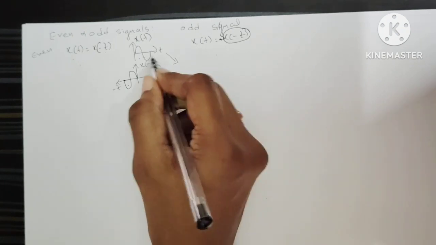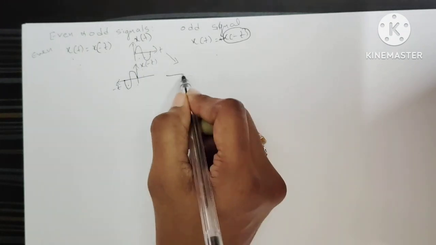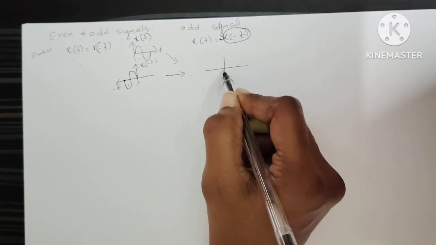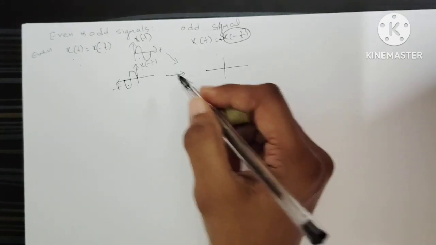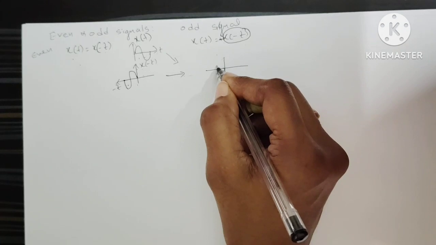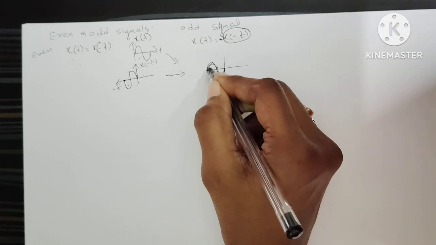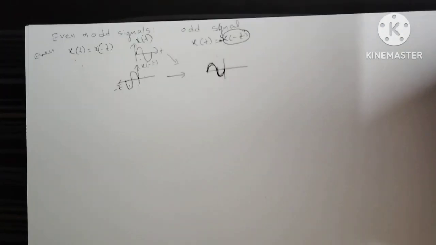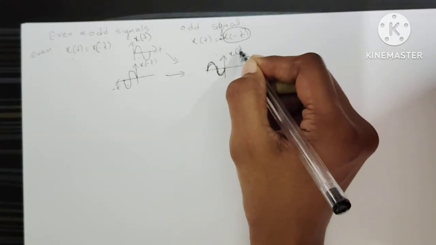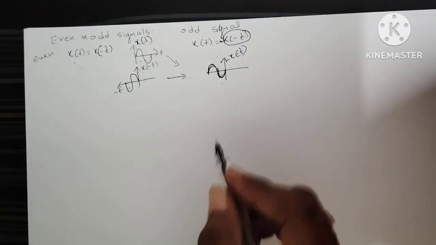After converting x of t into x of minus t, we have to convert to minus of x of minus t. That is inversion of amplitude, and we get the signal like this. So this is x of t minus x of minus t. This is the odd type of representation.